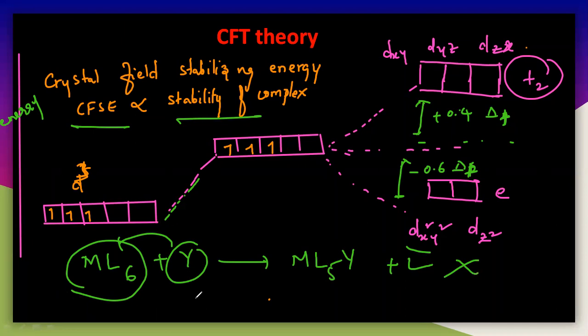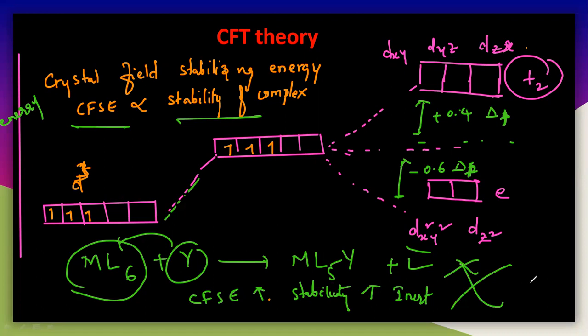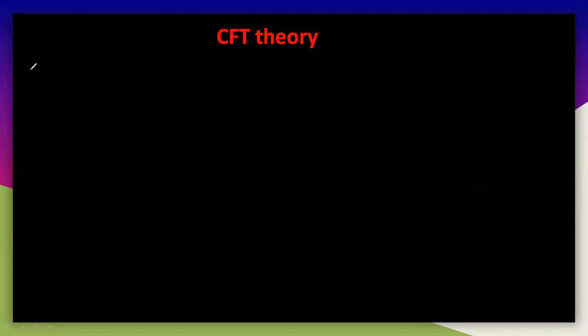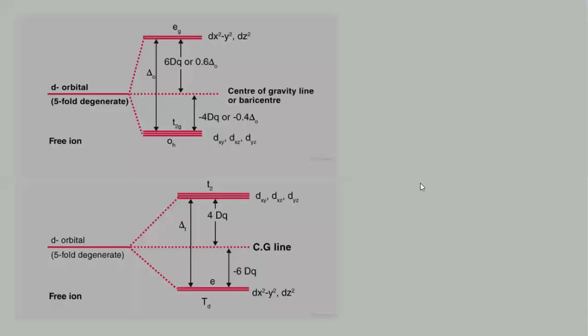If the CFSE value increases, the stability increases, it becomes inert, and the reaction will never occur. Later I will show you the CFSE values for certain electronic configurations.